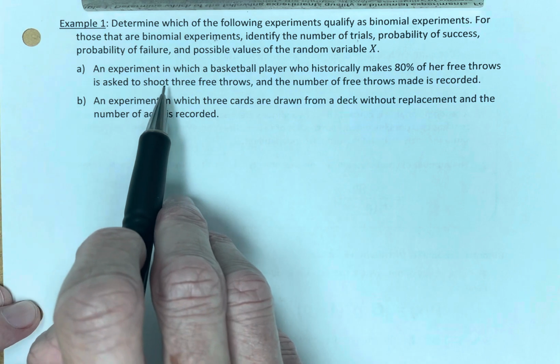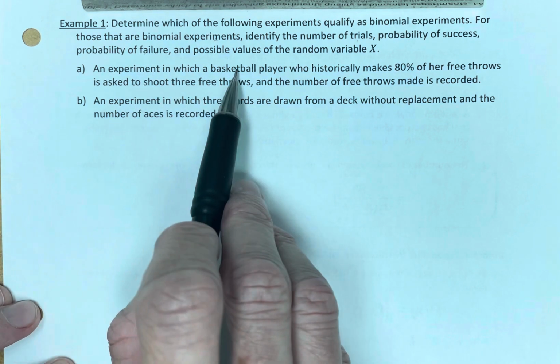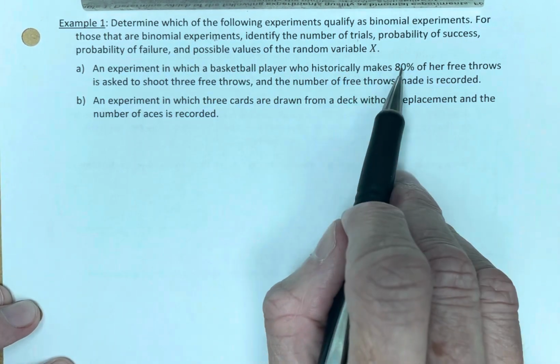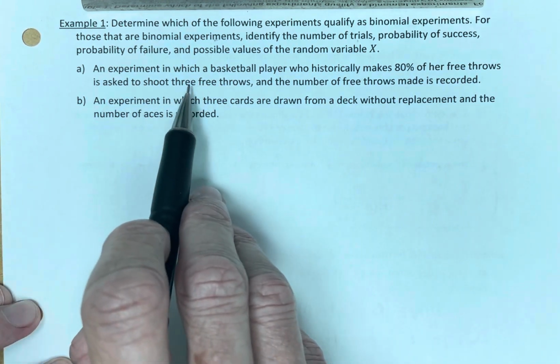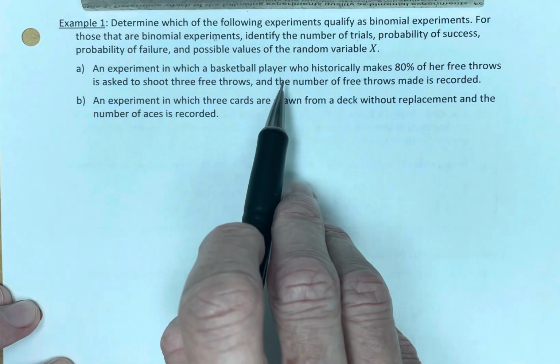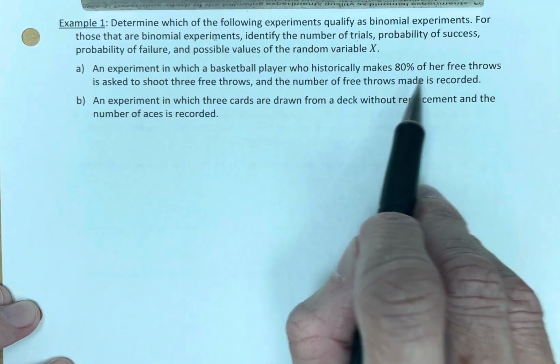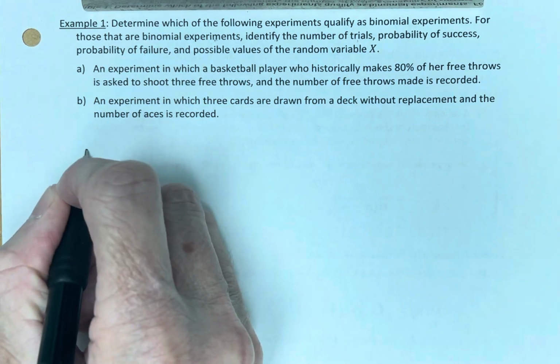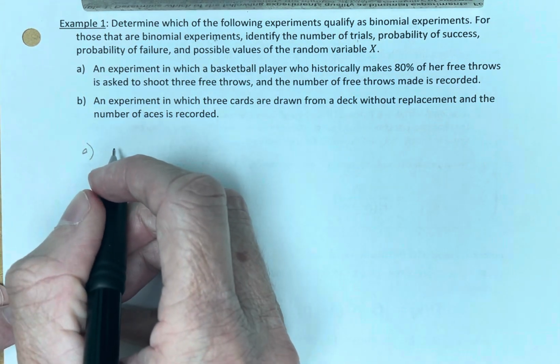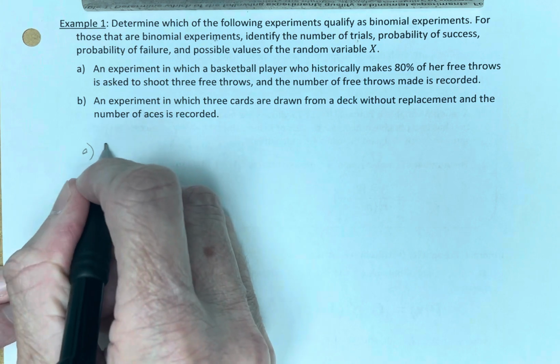Okay, first one. We have an experiment in which a basketball player who historically makes 80% of her free throws is asked to shoot 3 free throws. And we're going to record the number of free throws that she makes. Is this a binomial? Letter A. Okay, first criteria: fixed number of times.